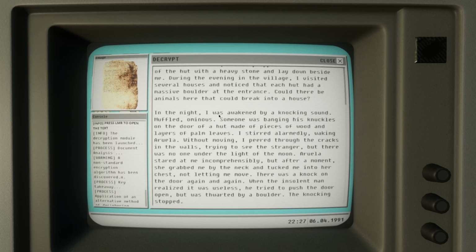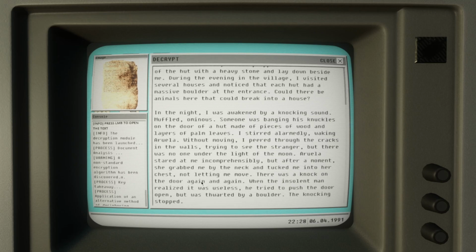In the night, I was awakened by a knocking sound, muffled, ominous. Someone was banging his knuckles on the door of a hut made of pieces of wood and layers of palm leaves. I stirred alarmedly, waking Arella. Without moving, I peered through the cracks in the walls, trying to see the stranger, but there was no one under the light of the moon. Arella stared at me incomprehensibly, but after a moment she grabbed me by the neck and tucked me into her chest, not letting me move.